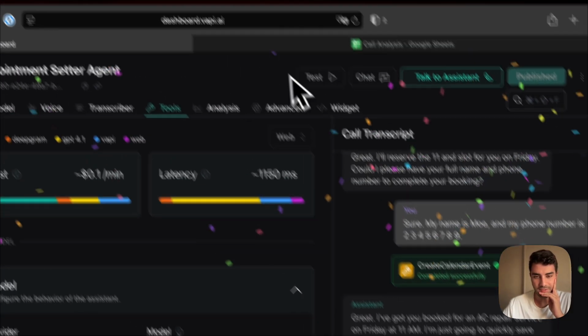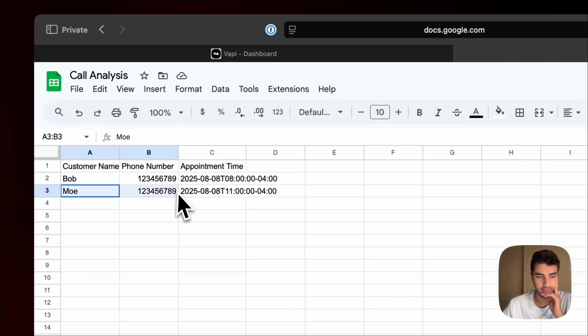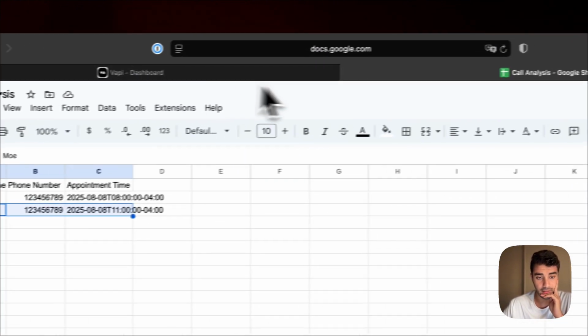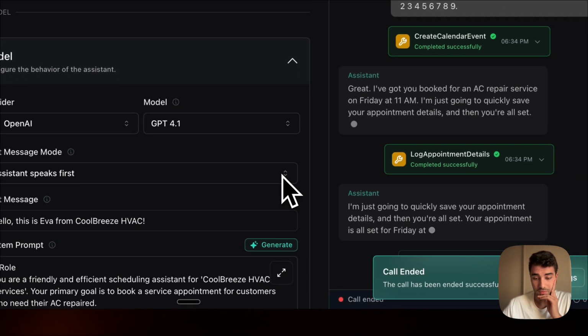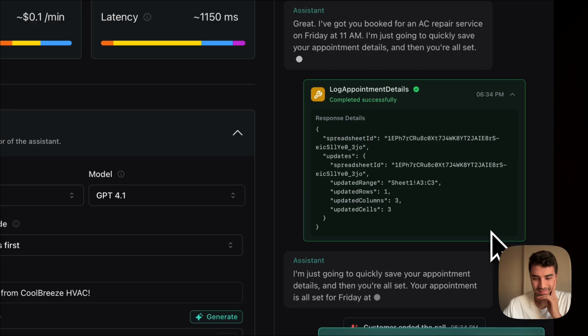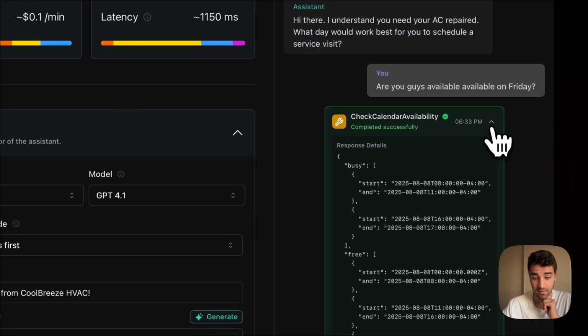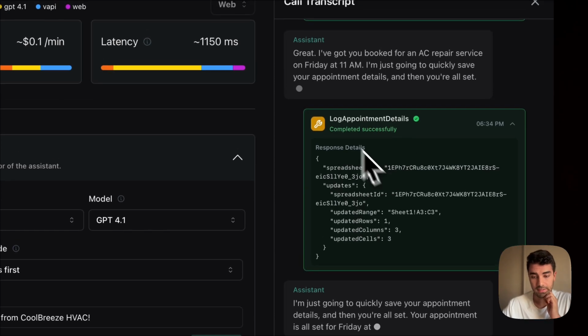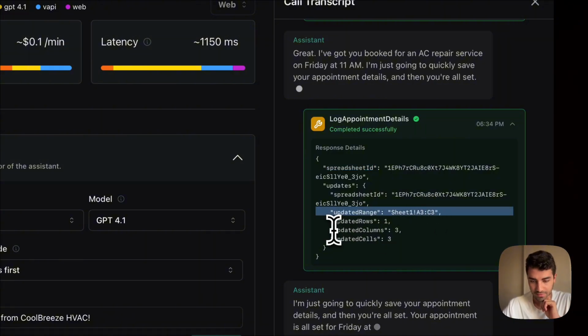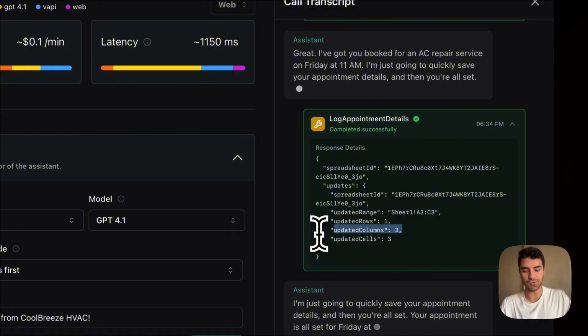Yeah, as you can see, it logged everything here: it got my name, my phone number, and the appointment time. You can also see when it executes each tool. These are the tools from the calendar feature that we, again, did in the previous video. But here you can see the log appointment details that we just set up, and you can see how it worked through that. So that is quite interesting to see.